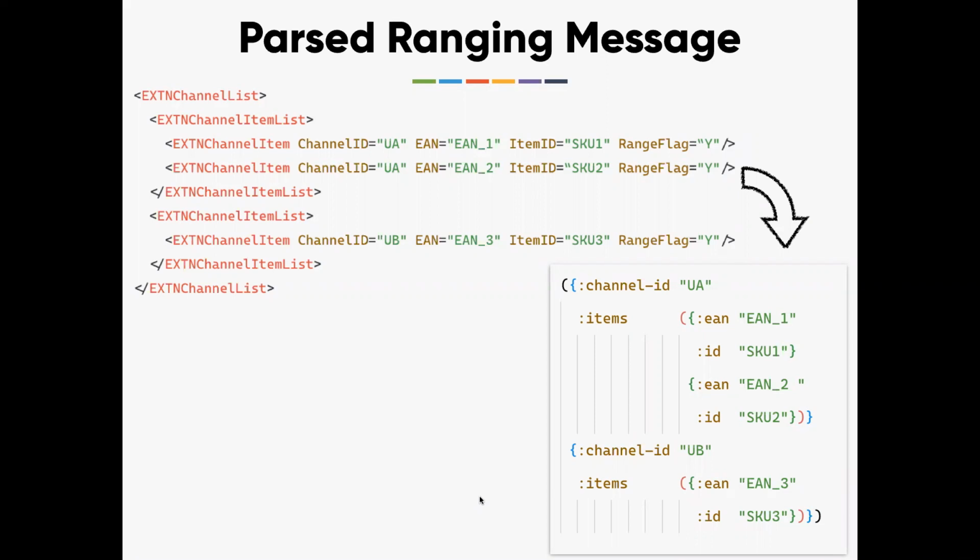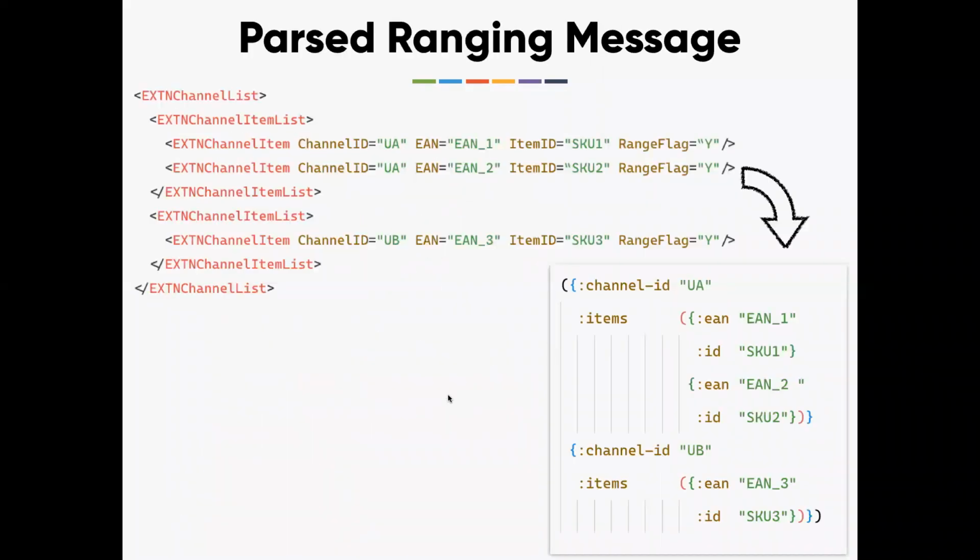XML by itself is a data representation, but it is difficult to do transformation and processing on it. So what we did here is transform it to a Clojure map. Think of that as a hash map. We just grouped by the channel ID. For the channel ID UA, these are all the items that we need to range. For the channel ID UB, these are all the items we want to range. That's what parsing is all about.